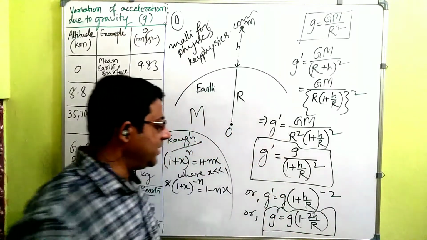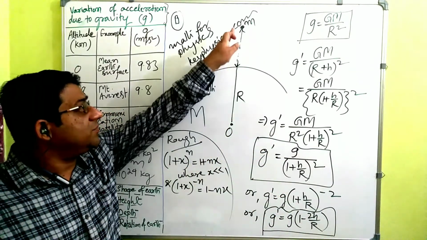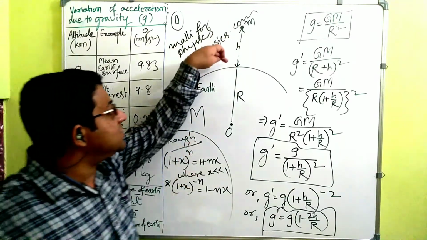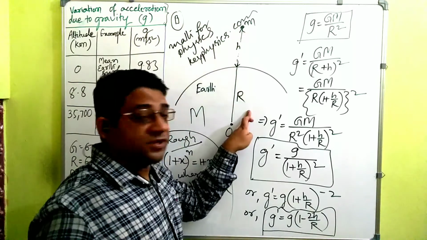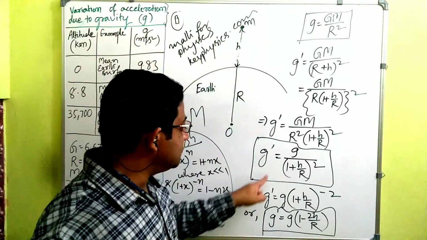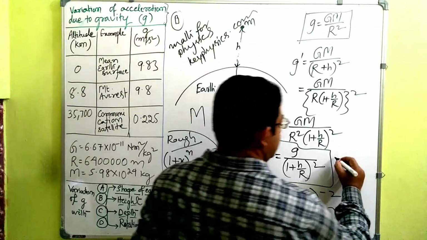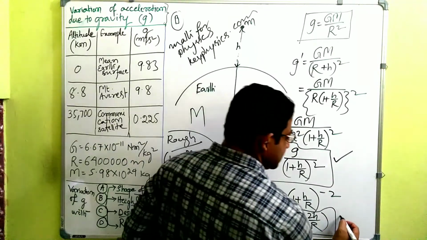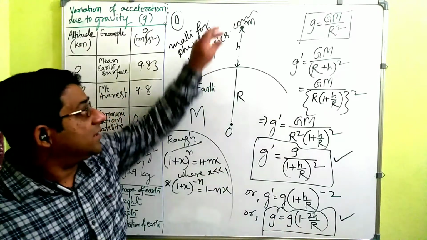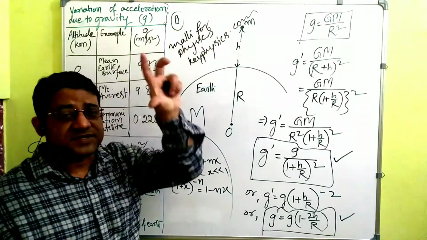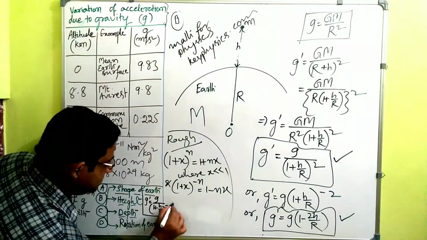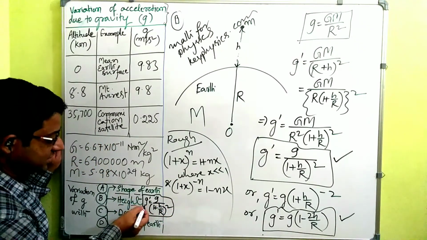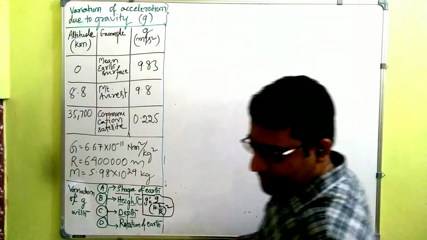So this formula we will use if the height of the body from the surface of earth is very small. But if the height is so big that it is comparable with the radius of earth, then we will use only the earlier formula. That one is the formula which can be applied everywhere, and this one can be applied only when the height of the body from earth's surface is small. Fine. So this is the formula we got, showing how acceleration due to gravity varies with height.